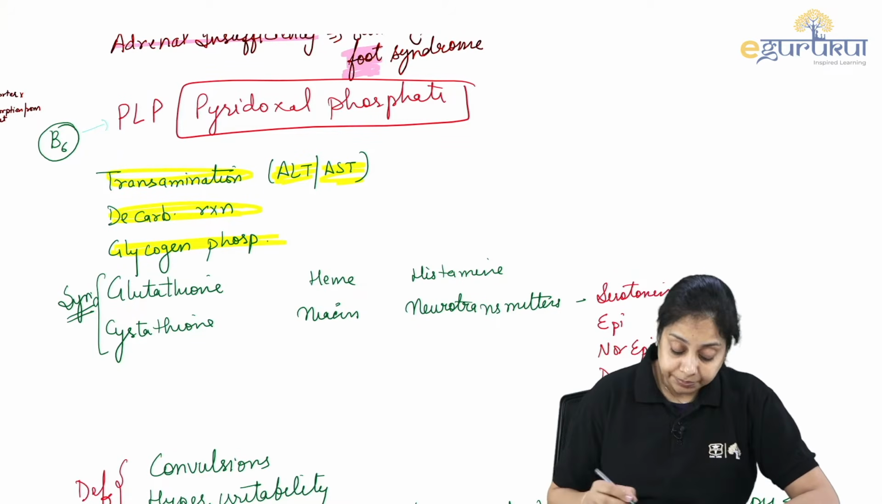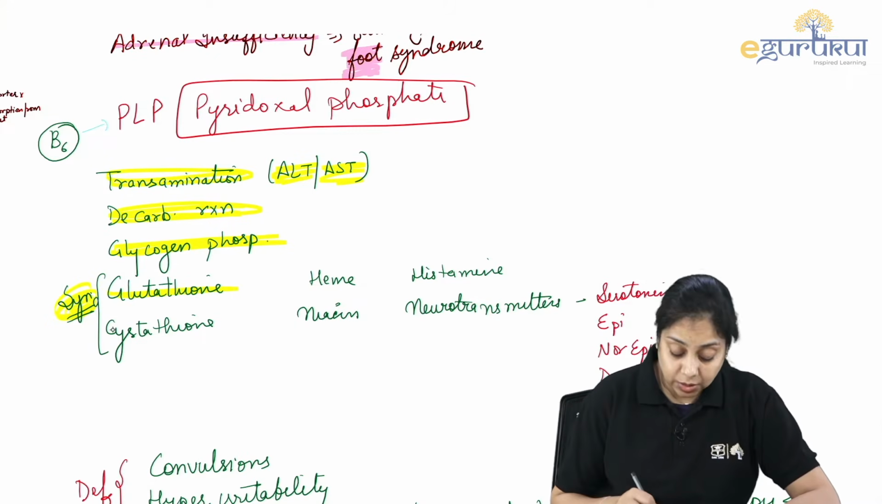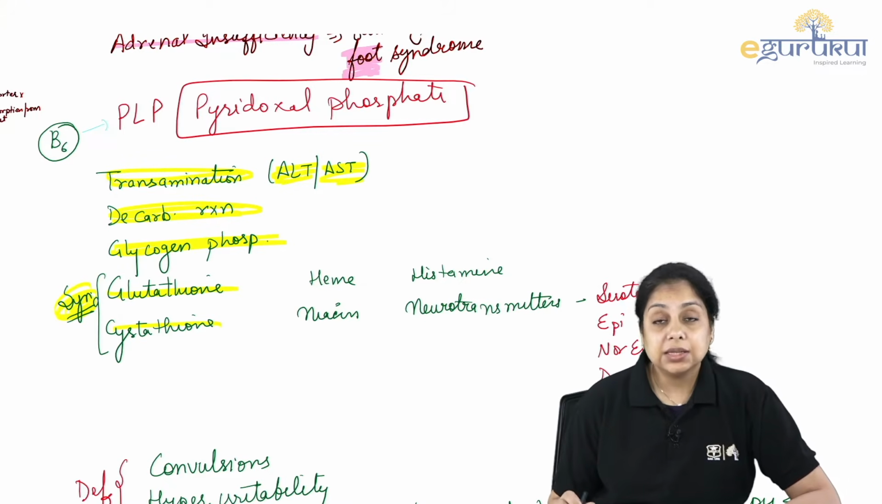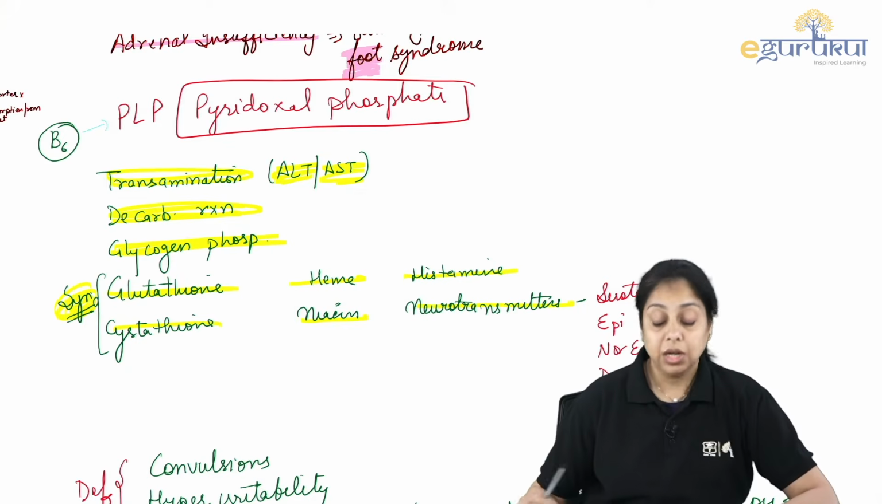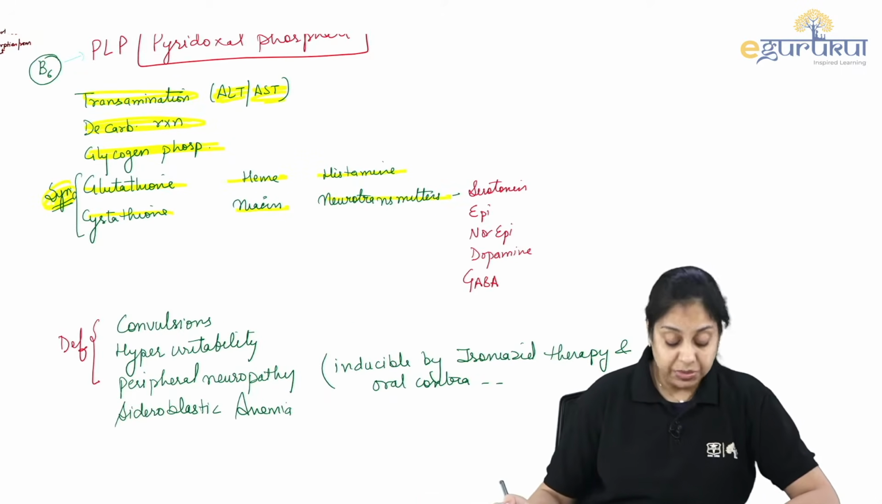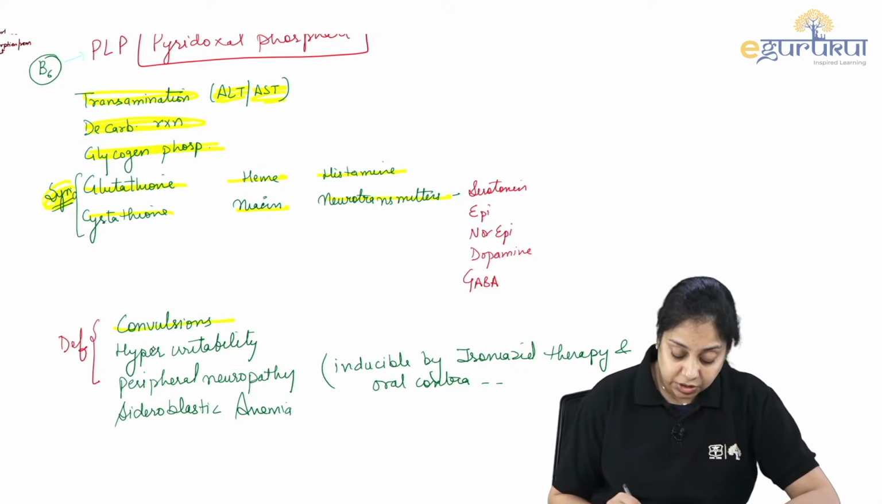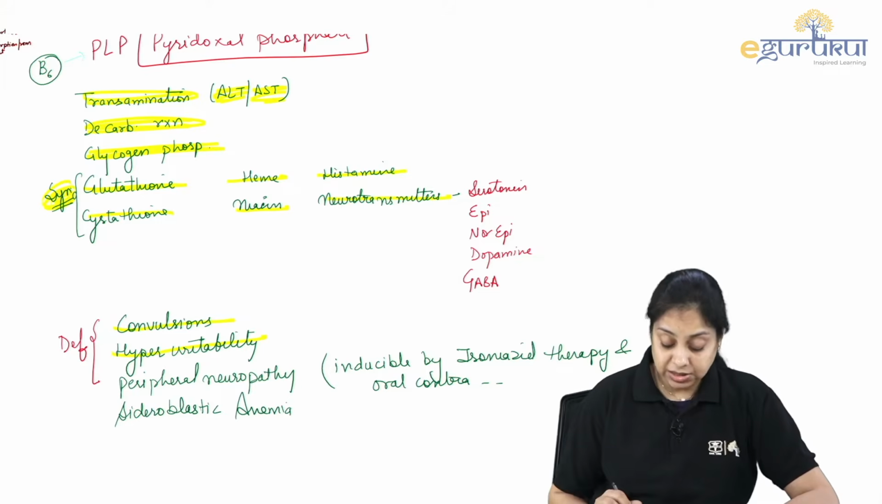for the exam. It is required for the synthesis of various things, that is glutathione synthesis, cystathionine synthesis, heme synthesis, niacin, histamine, and various neurotransmitters such as serotonin, epinephrine, norepinephrine, dopa, GABA, right? They all require vitamin B6. And the deficiency of vitamin B6 includes convulsions, hyperirritability, right? And the peripheral neuropathy.